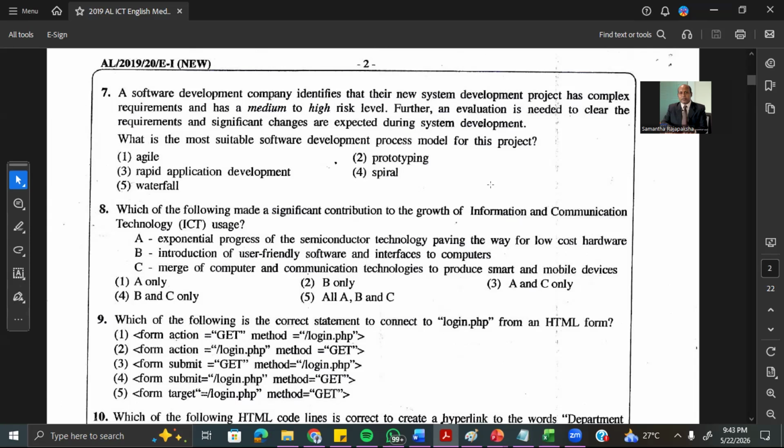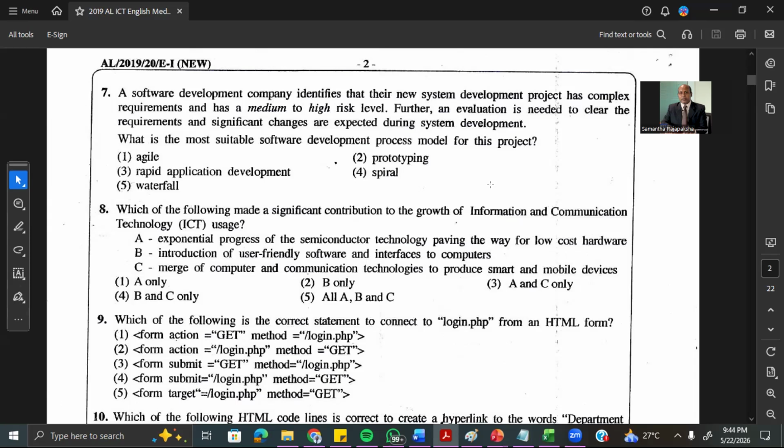Okay, then we go to question 8. In question 8, which of the following made a significant contribution to the growth of information communication technology? First one, exponential progress of semiconductor technology paving the way for low-cost hardware. Yes. Because of the semiconductor industry, hardware cost was actually minimized. Therefore, A is correct.